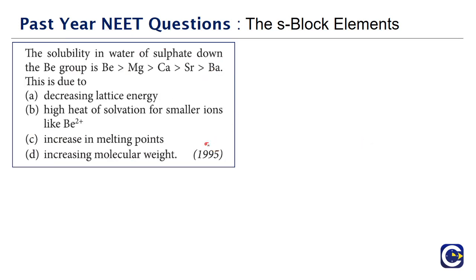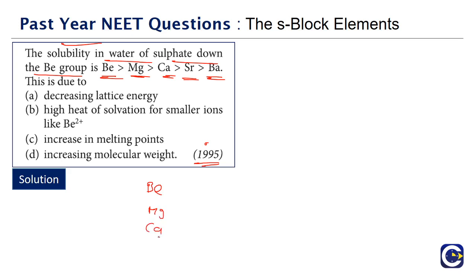Next we have a question that came in the year 1995. The solubility in water of sulfates down the group is beryllium more than magnesium more than calcium more than strontium more than barium. This is due to... So this is the question that we have already been discussing. Beryllium, magnesium, calcium, strontium, barium. We're talking about the sulfates.